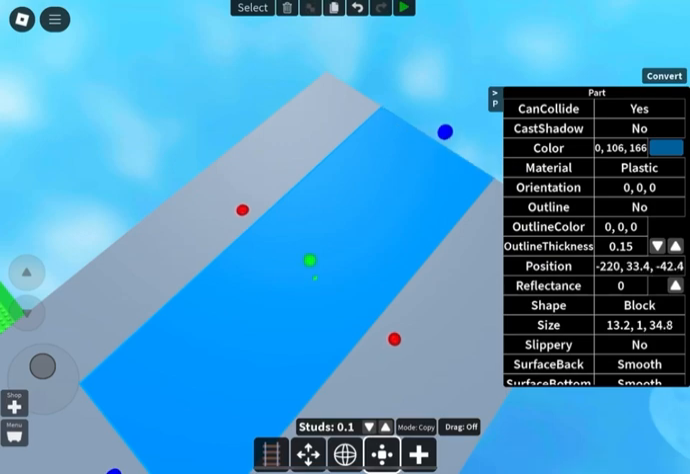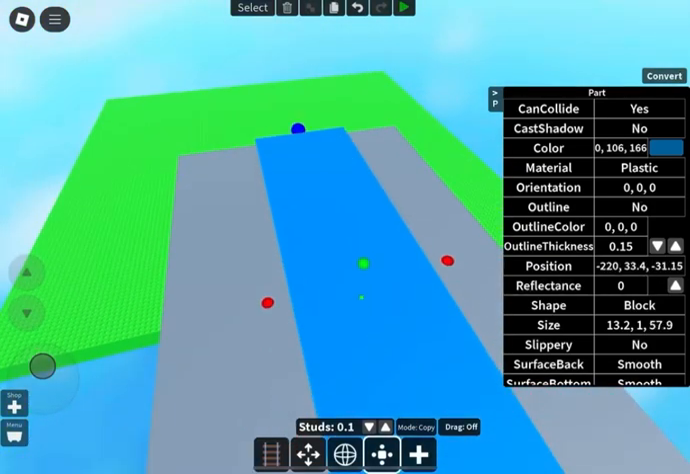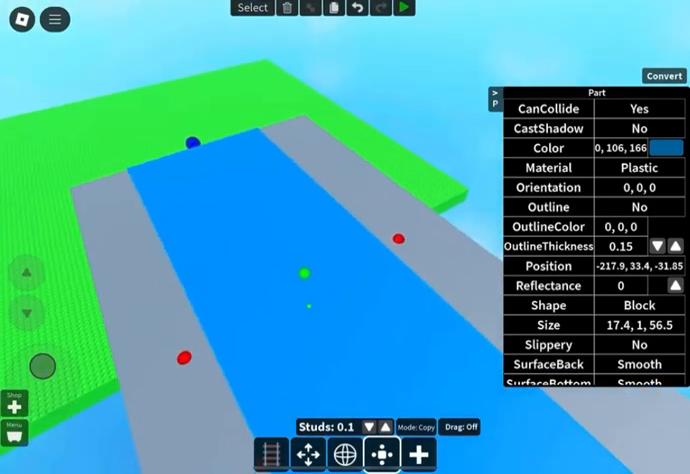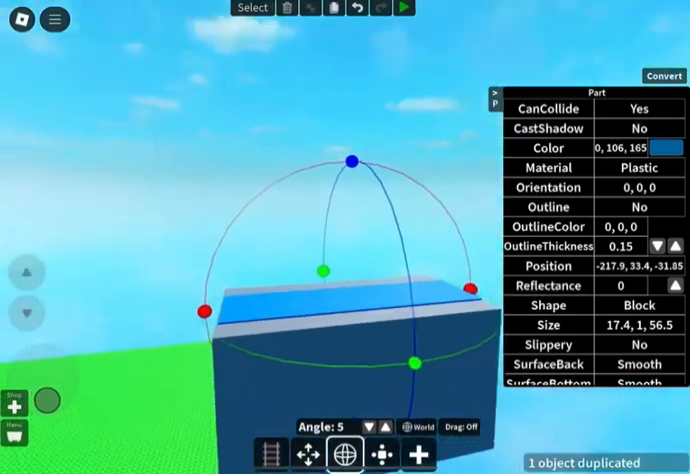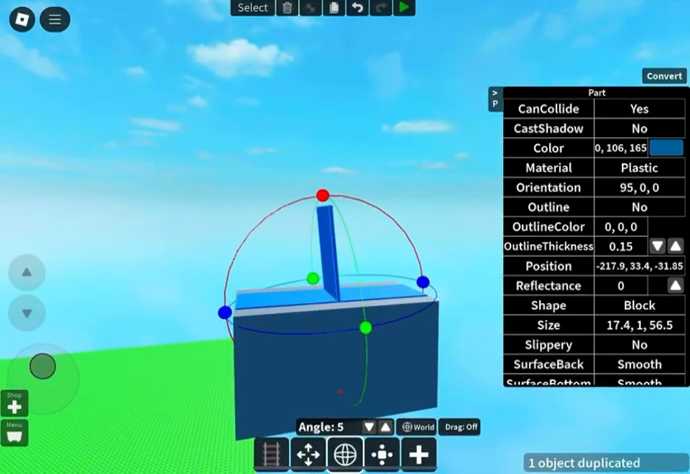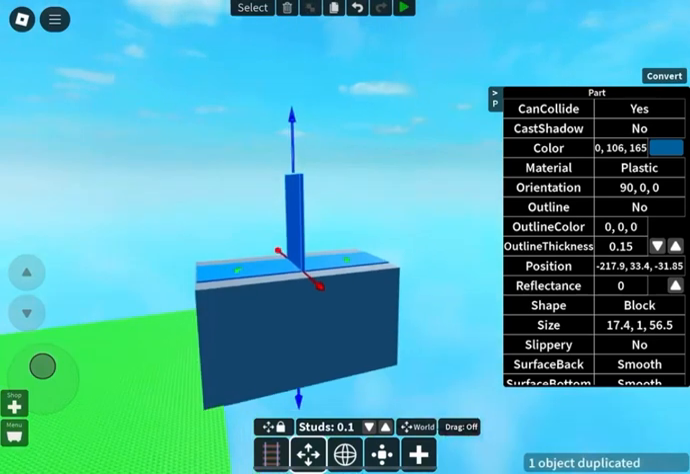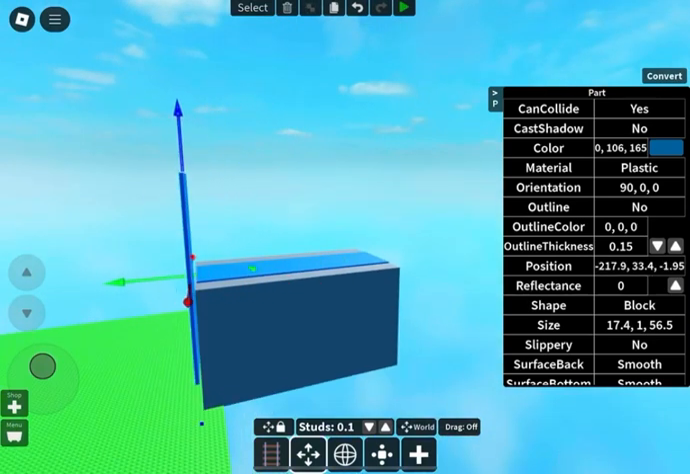Make the blue block even out on both sides of the waterfall. Copy and paste the blue block, then move it to the front of the waterfall. Make sure to even it out so it looks like it's connected.